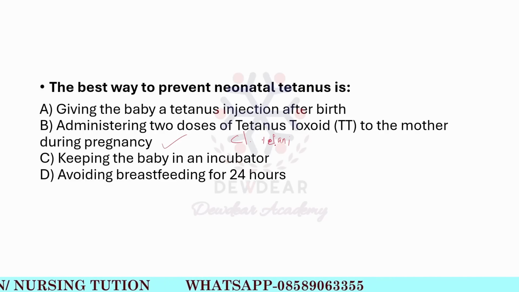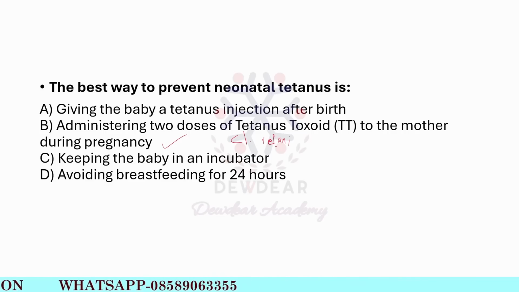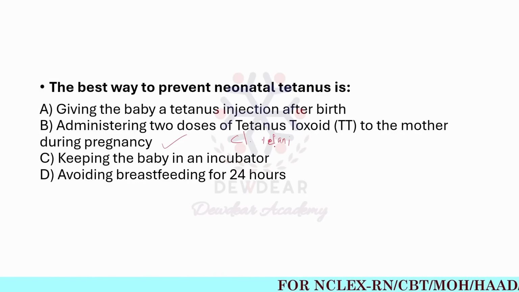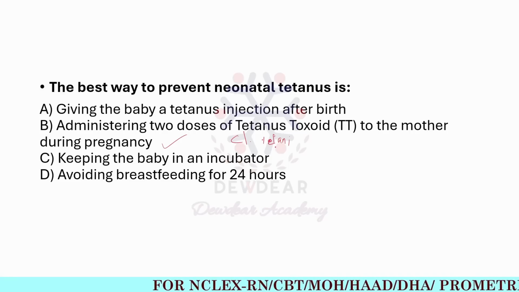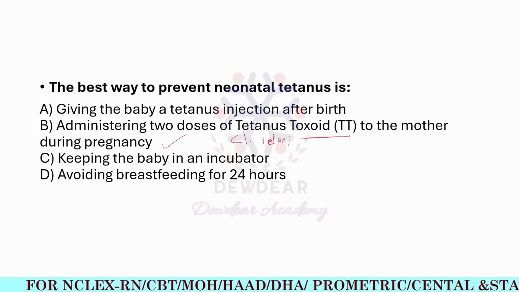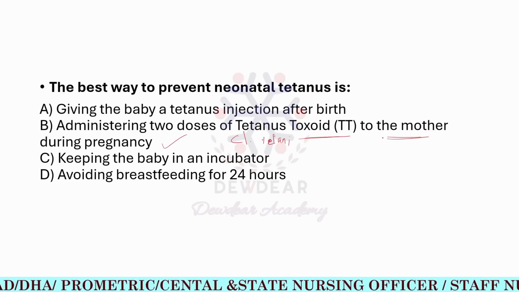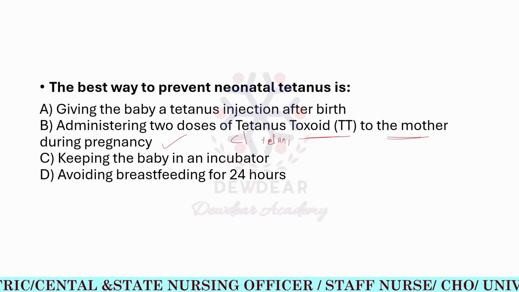So the best prevention method is giving the mother 2 doses of tetanus toxoid or TT during pregnancy. So that will be producing the antibodies that protect both the mother and baby. So this tetanus toxoid, if given to the mother, will be producing the antibodies protecting both mother and baby.